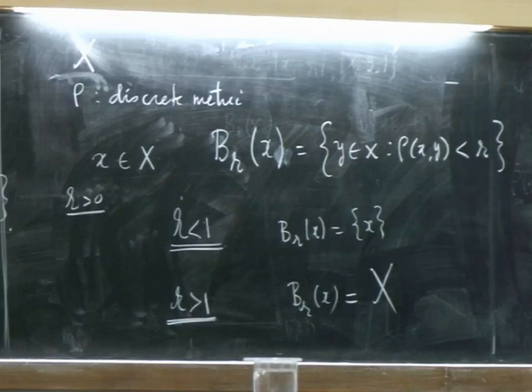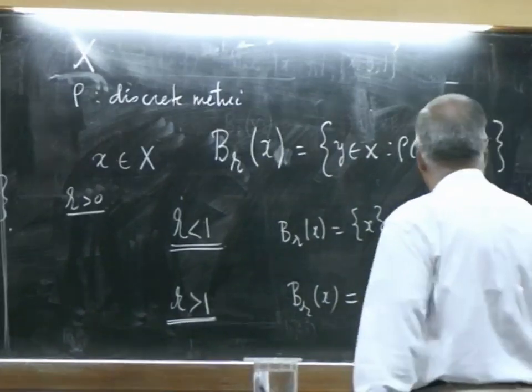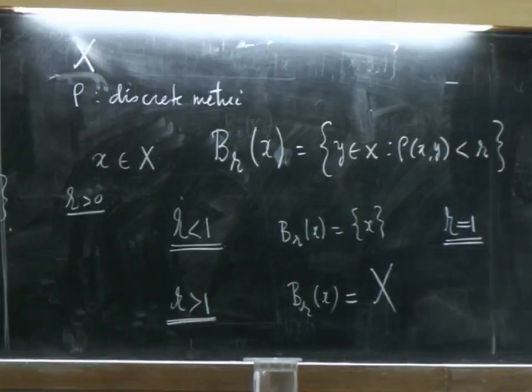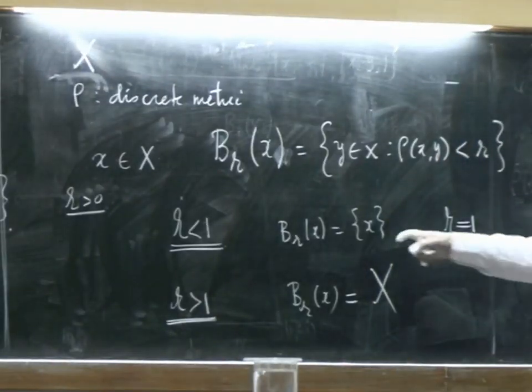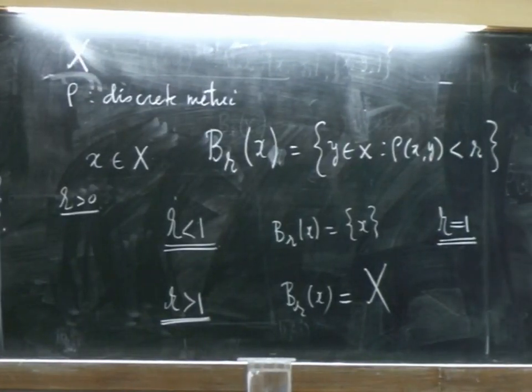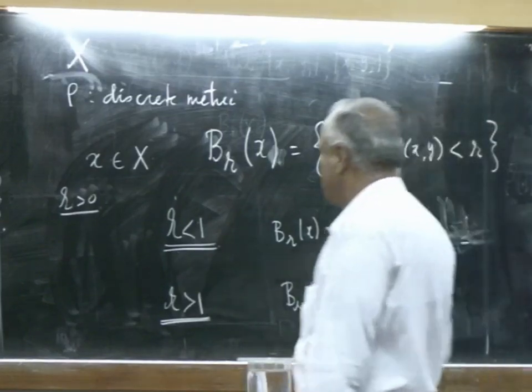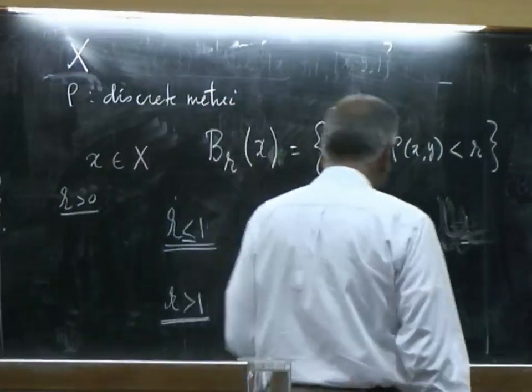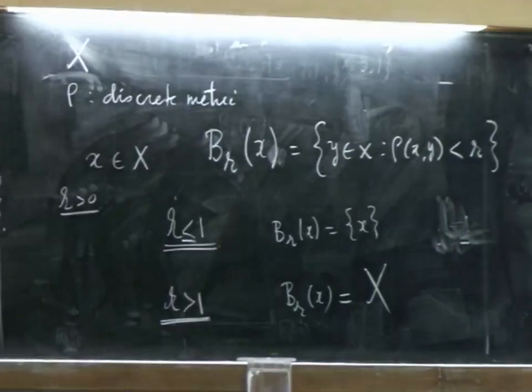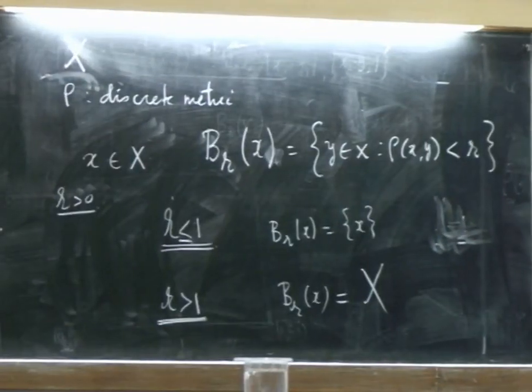Okay. If r equals 1, what happens? Then also it is only the singleton. So, this is r less than or equal to 1, it is the singleton, r greater than 1, it is X, the whole space.